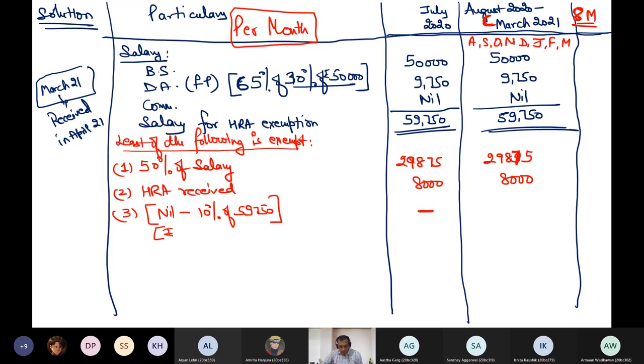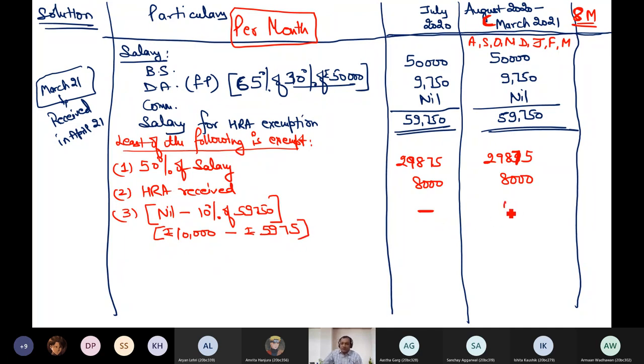It is. Can you tell me what is the rent per month? I cannot see it. 7,000. So 1,000. 10,000. So rent paid 10,000 minus 10% of salary. So 10% of salary is 5,975. So what is the figure now?